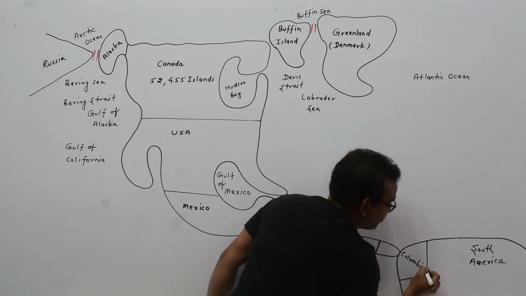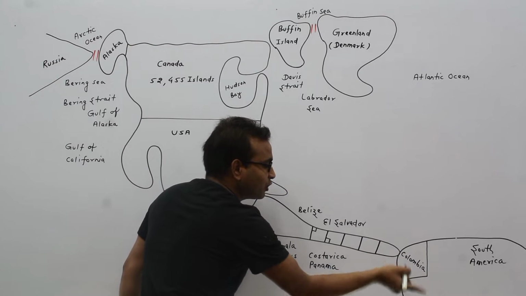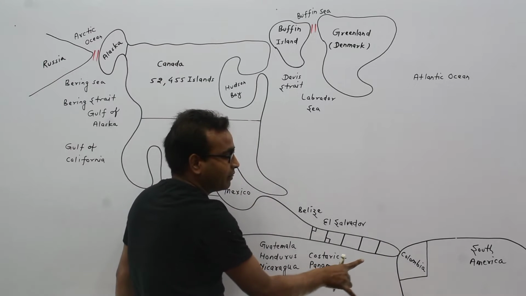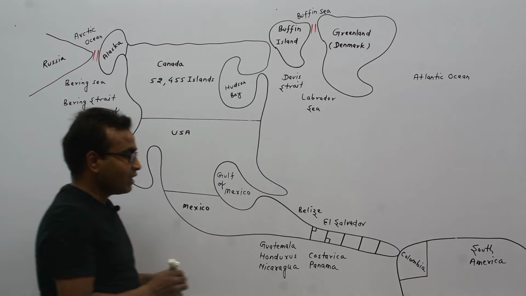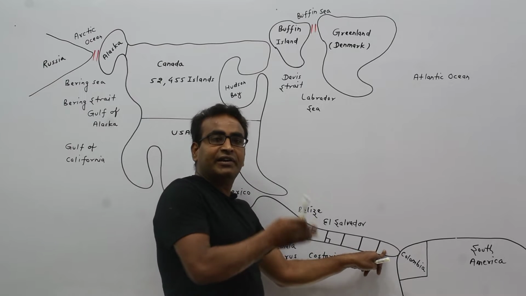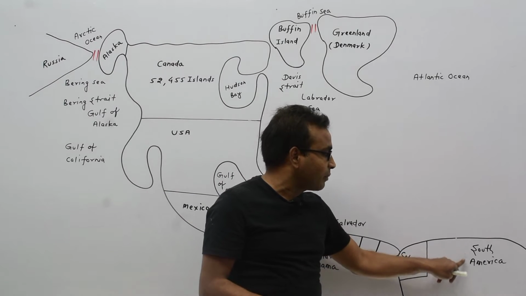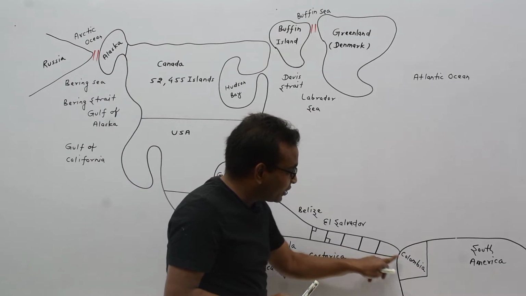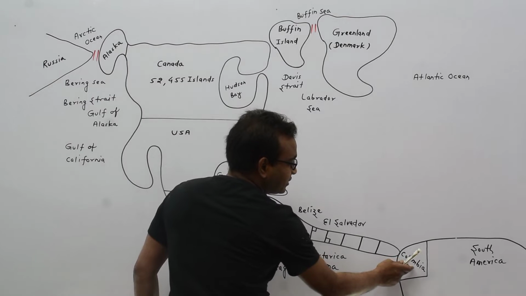This is Colombia. It means Colombia touches Panama, or you can say Panama touches Colombia. Colombia is a country of South America. It means Panama, which is a country of North America, and Colombia, which is a country of South America, these 2 countries touch each other.